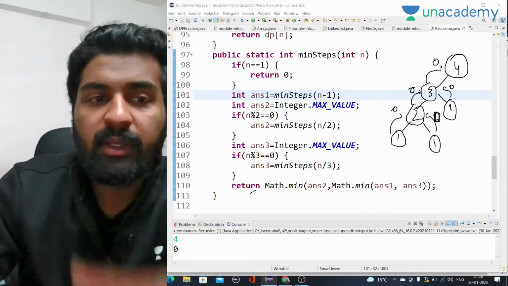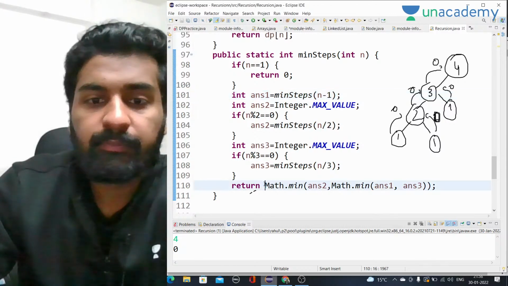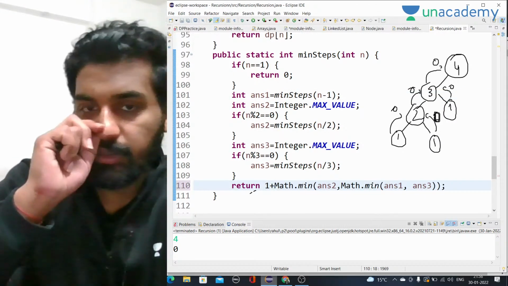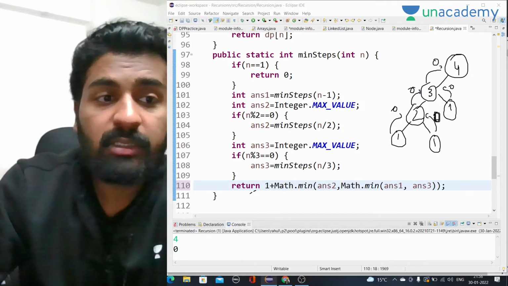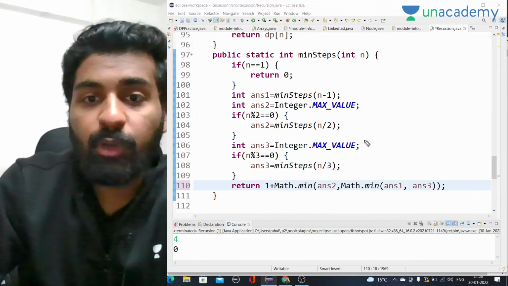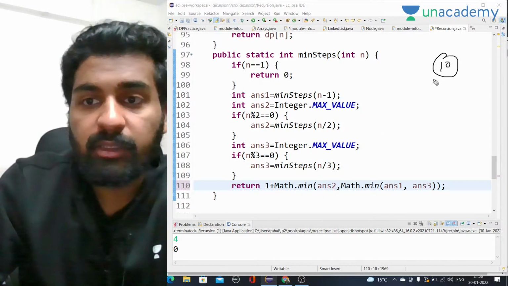Okay, I have to add 1 here. I haven't added 1 here. 1 plus. Okay, so what I was saying is, let's say I am calling for 10 only. Okay, so I am calling for 9 as well, I am calling for 5 as well.